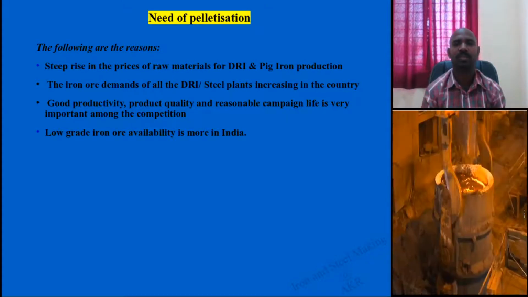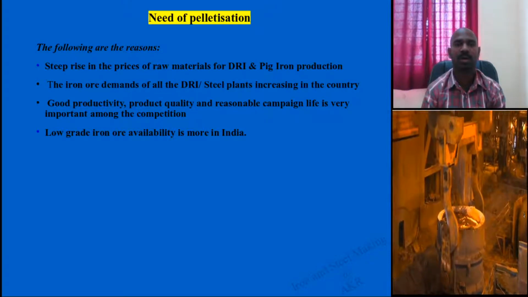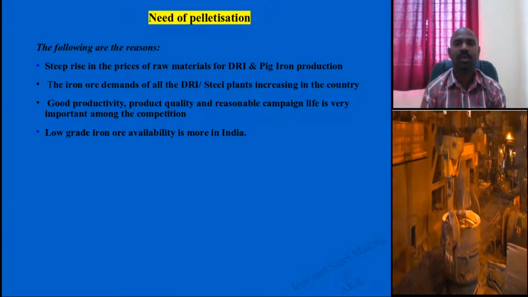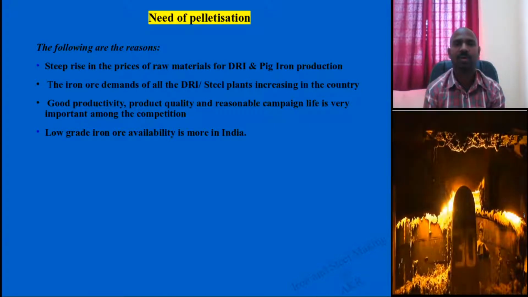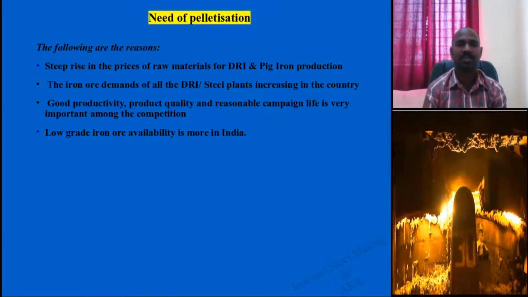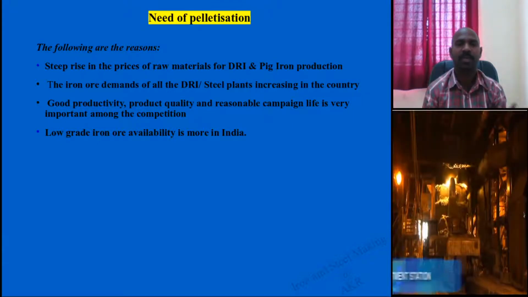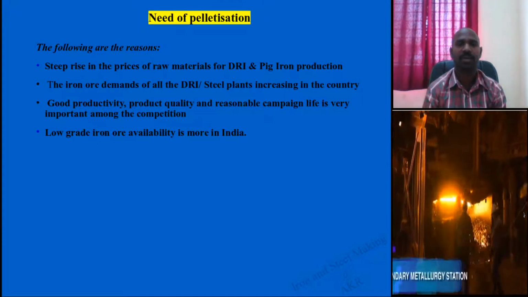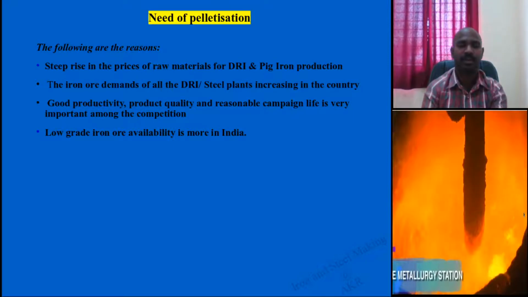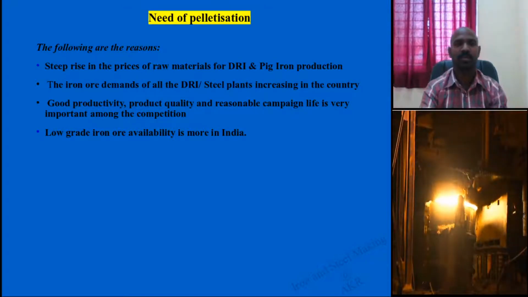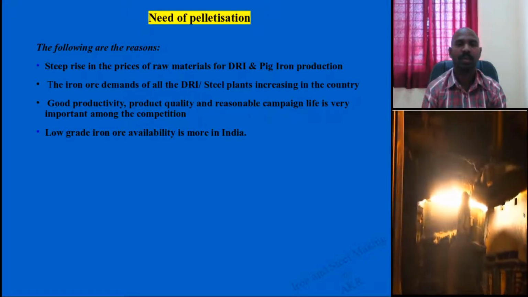And if you see the Indian scenario, the iron ore available is low grade iron ore. If you take the Rajasthan, Karnataka, or Orissa mines, it is already low grade iron ore. It means the iron content, the iron yield, is very less. That means the gangue material is high.